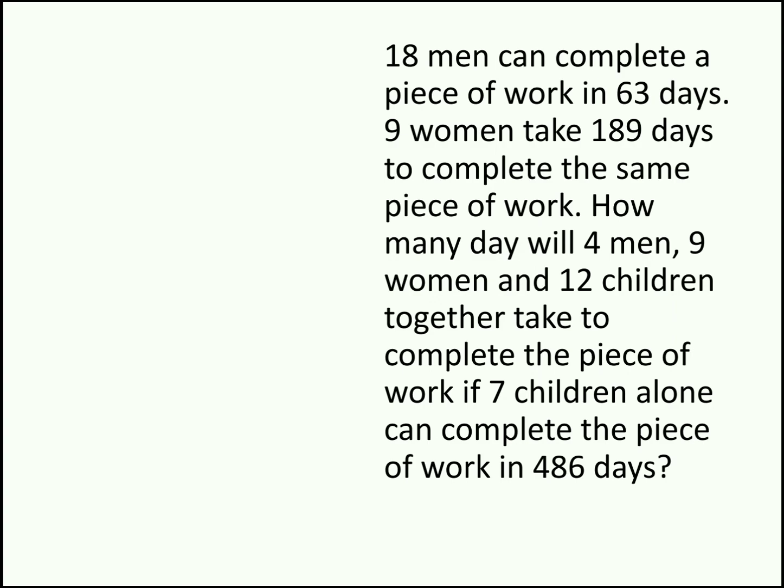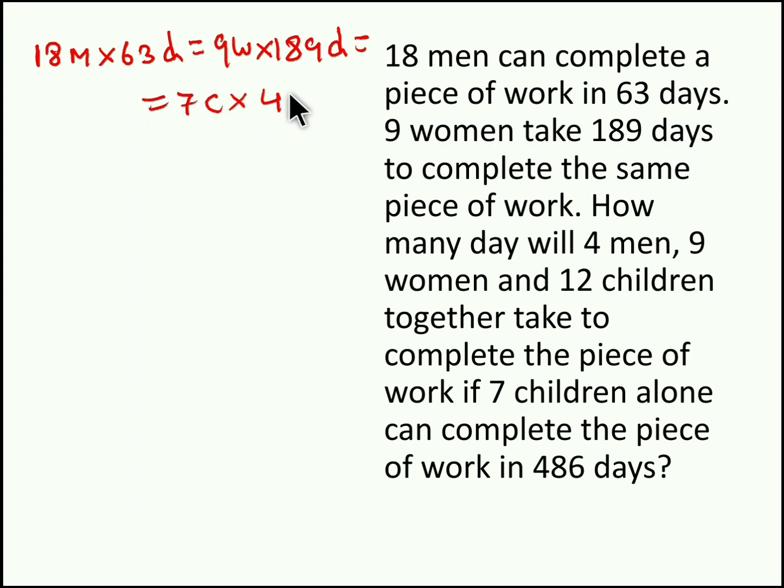So this question is similar to the previous question. 18 men can complete the job in 63 days, whereas 9 women will take 189 days to complete the same job, where 7 children take 486 days to complete the same job. To find the efficiency of men, women and children, we have to equate the two variables. So first I take 18 men working for 63 days and 9 women working for 189 days to compare the ratio of men and women.